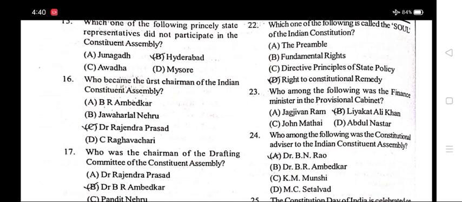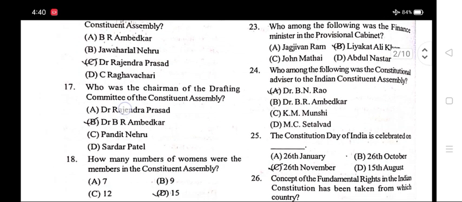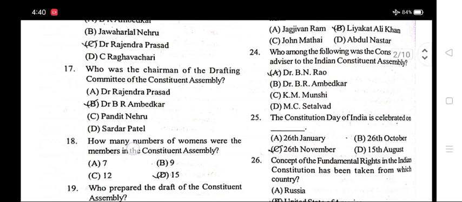Number 22. Which one of the following is called the soul of the Indian Constitution? Option D, Right to constitutional remedy. Number 23. Who among the following was the finance minister in the provisional cabinet? Option B, Liaquat Ali Khan.